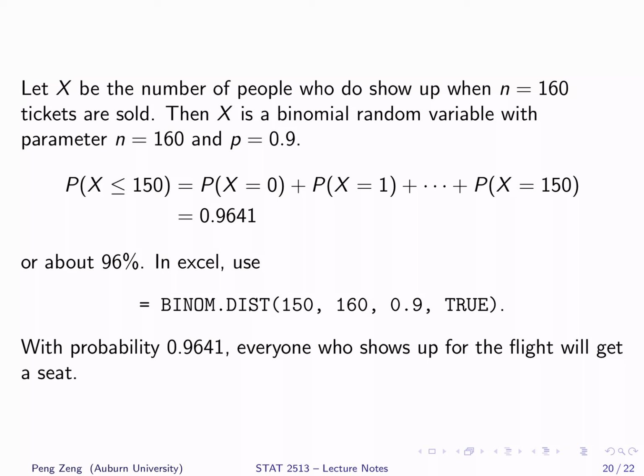The probability is 0.9641. Therefore, with probability 0.9641, everyone who shows up for the flight will get a seat.